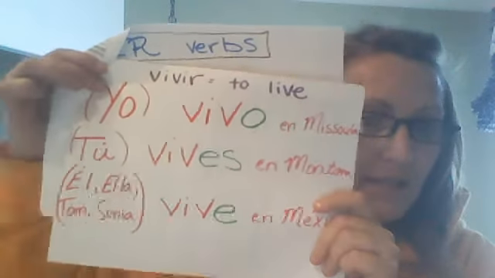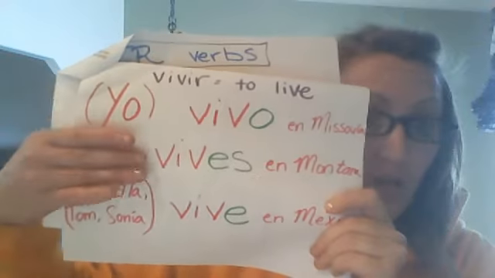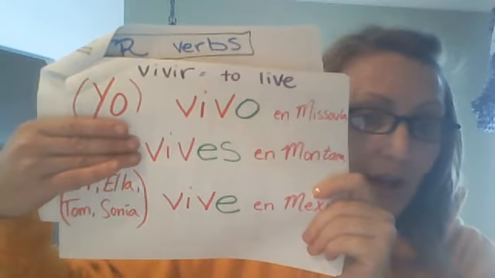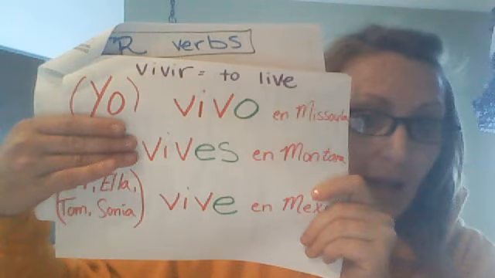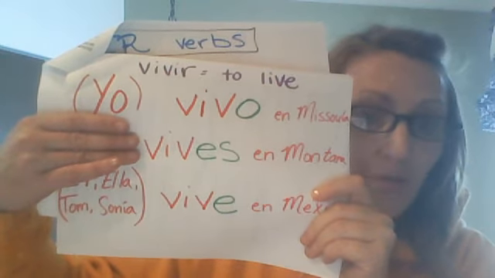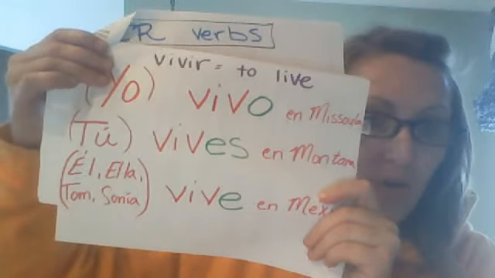Tú vives en Montana. You live in Montana. You do live in Montana. Otra vez, the tú is optional. Without that tú, you still know that that ES on the end indicates second person. Tú vives en Montana. What about él, ella, Tom, or Sonia?